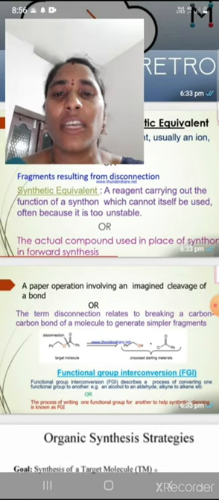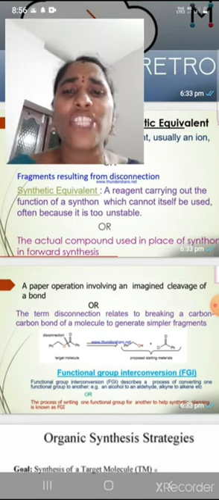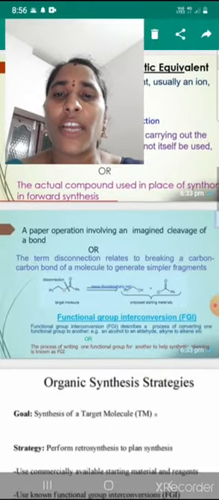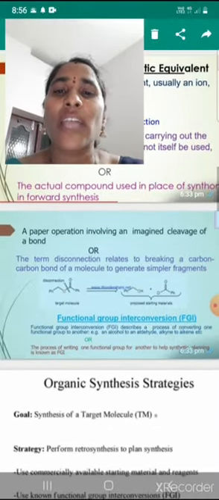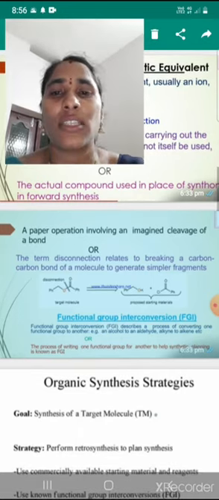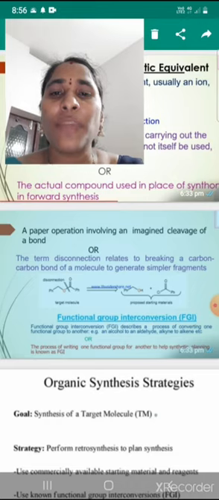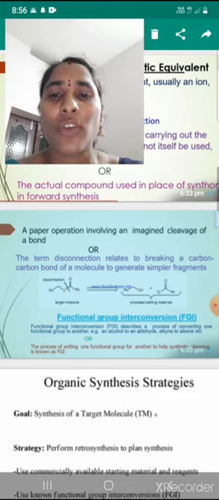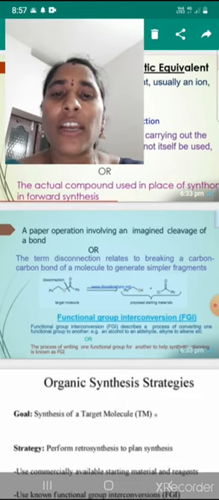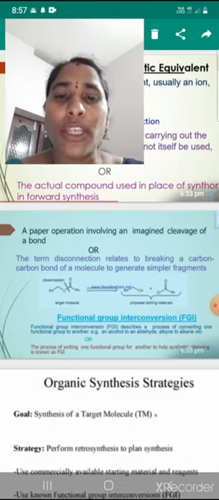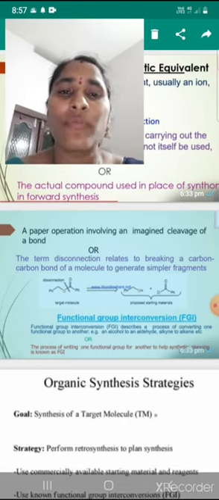That is the synthetic equivalent: the actual compound used in place of synthons in forward synthesis. Okay, next one, a paper operation involving an imagined cleavage of a bond. The term disconnection relates to breaking a carbon to carbon bond of a molecule to generate simpler fragments.